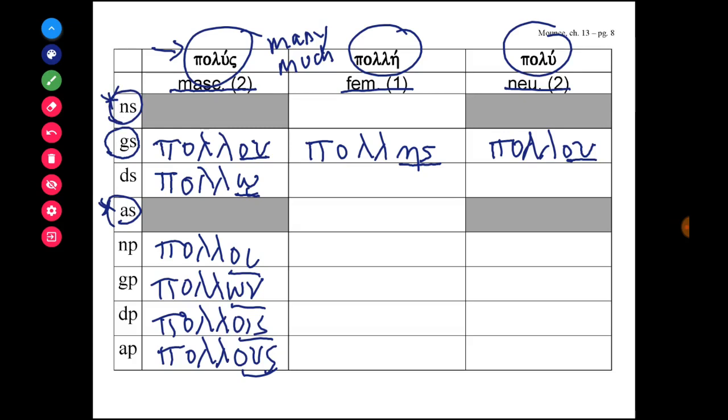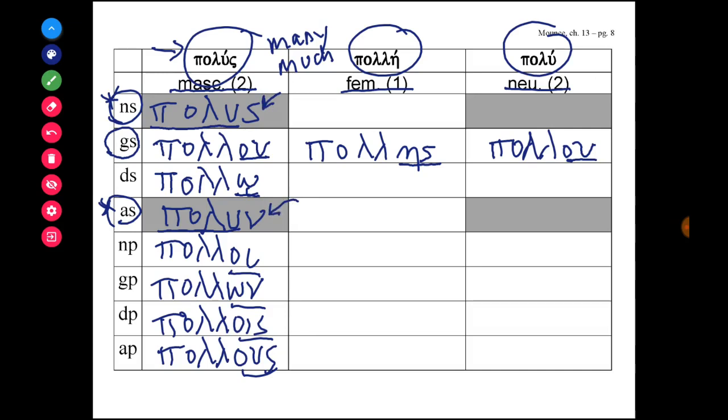So the nominative singular is polus, and the accusative singular is polun. So the stem is polu with an upsilon and a single lambda, and here we added for the masculine form the sigma case ending and the neuter case ending.